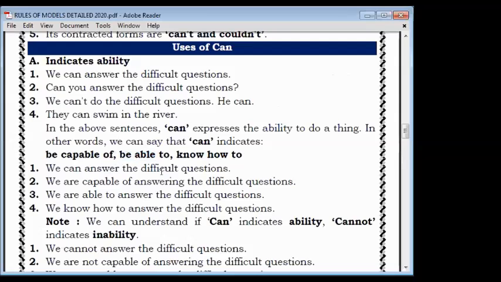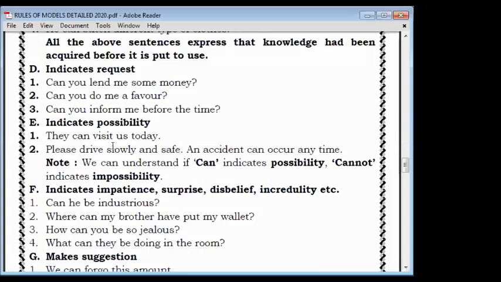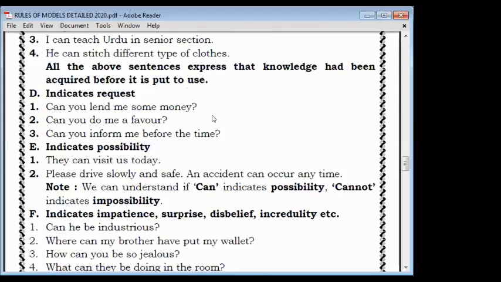So now we are coming back. What was there? Here, see, can you lend me some money? Its meaning is, are you able to lend me some money? Then, can you do me a favor? So, are you able to do me a favor? Here, these all three sentences are showing request. Like this, you can ask any question.